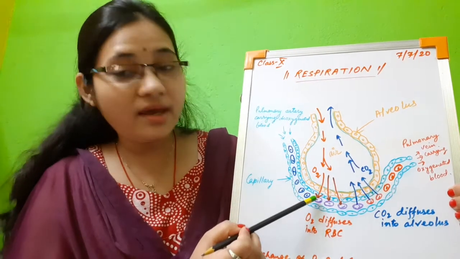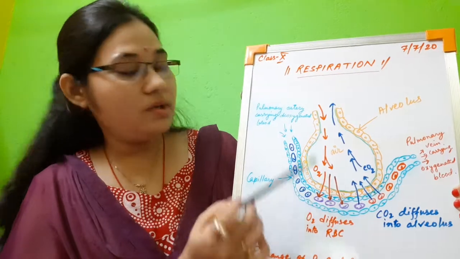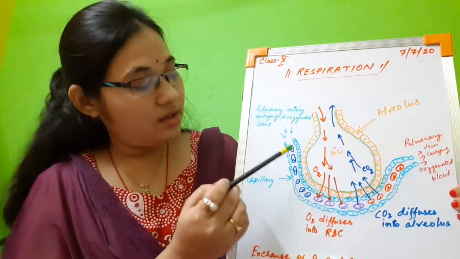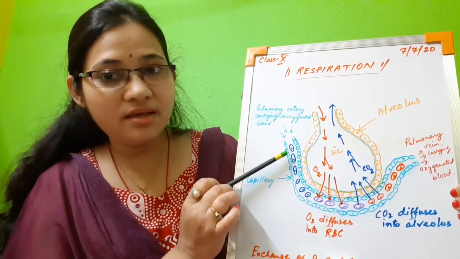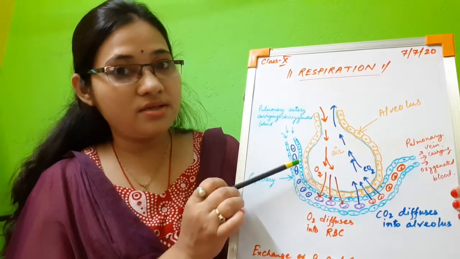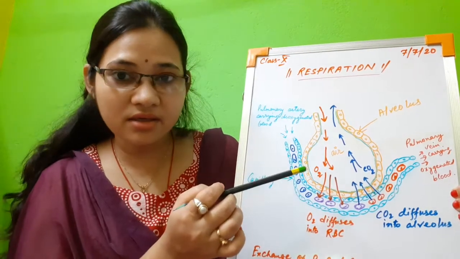Now the capillary carries blood. This blood comes from the pulmonary artery, so it is deoxygenated. That means the RBC have more carbon dioxide and less oxygen, and they are coming from the pulmonary artery.